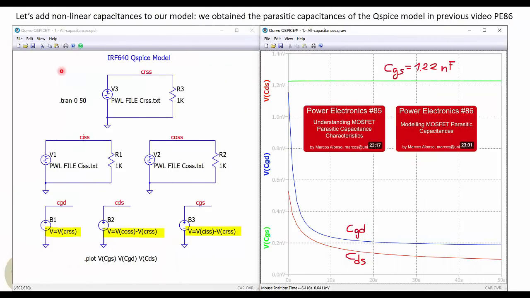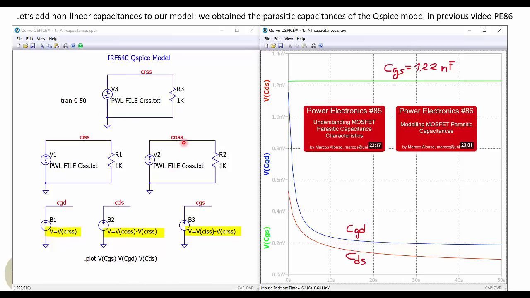So now we will try to improve our model by adding the nonlinear behavior of the capacitances. In previous videos, power electronics number 85 and power electronics number 86, we studied the parasitic capacitances of the same transistor, IRF640. And we also studied how to model these parasitic capacitances. And this is the model that we are going to use today. So in this previous video, we obtained the three parasitic capacitances of the transistor.